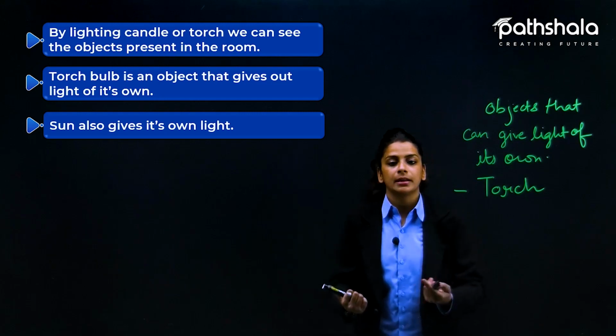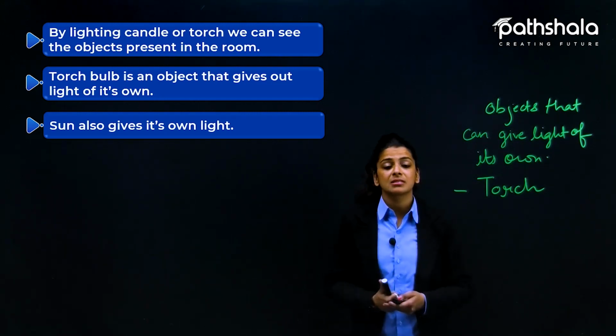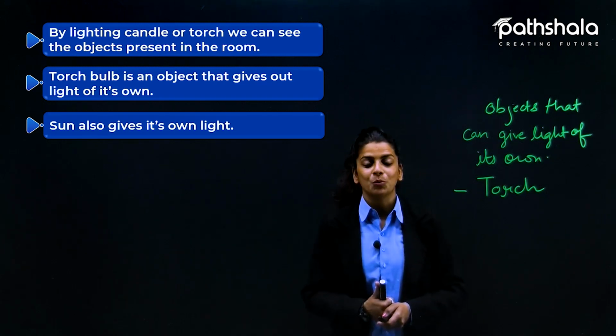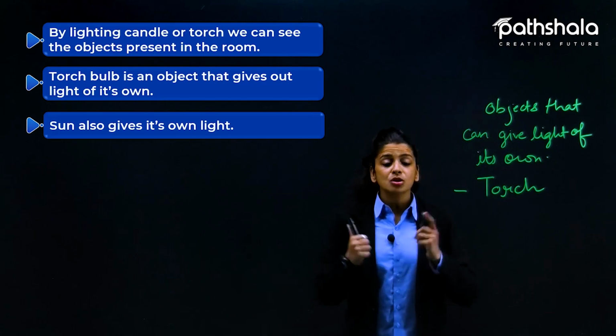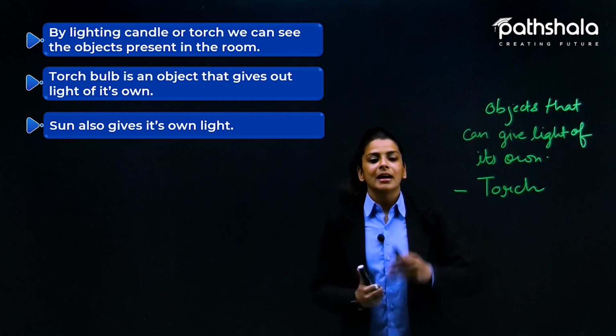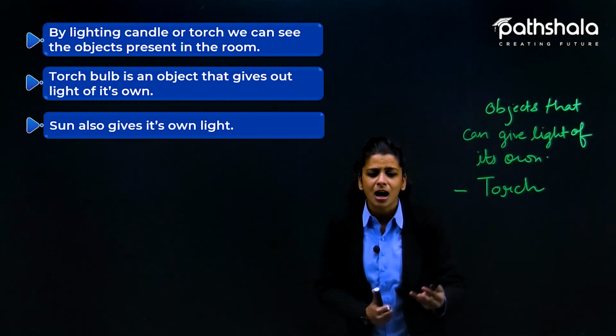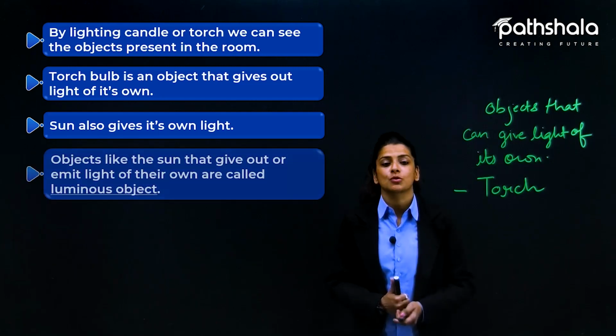It gives its own light. Also, the sun gives its own light. The sun present in the sky is the major source of light that we know. As we know, the sun is visible during the daytime, and because of the sun in the sky, we are able to see every corner in the light very clearly. That is how effective the sun is, and it is considered the major source of light.